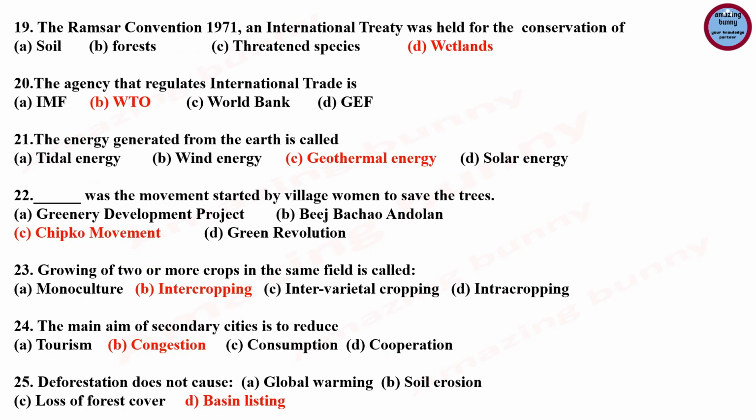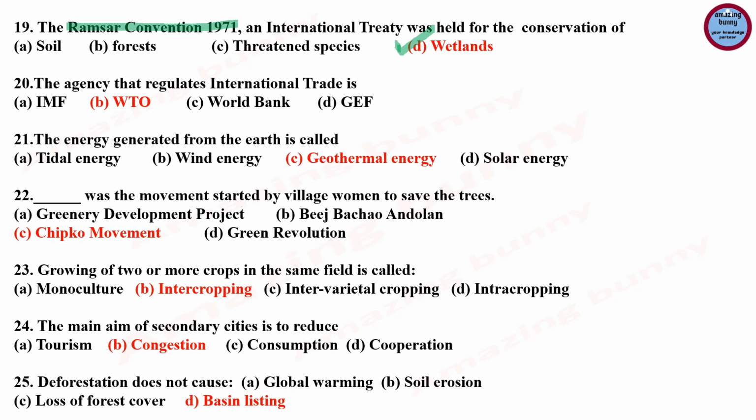Next question: the Ramsar Convention 1971, an international treaty, was held for the conservation of, and the answer is wetland. A wetland is a place in which the land is covered by water, that is salt, fresh or somewhere in between, either seasonally or permanently. It functions as its own distinct ecosystem. Wetlands have their own specific ecosystem, and they are highly productive and biologically diverse systems that increase water quality, control erosion, maintain stream flows, and provide a home to at least one third of all threatened and endangered species.